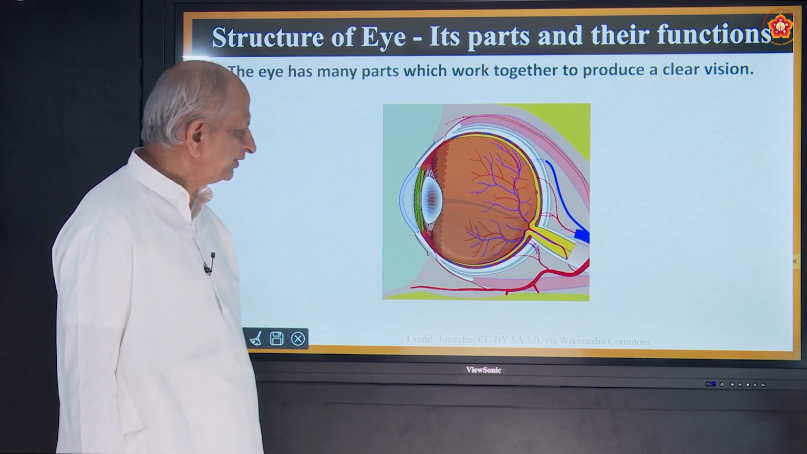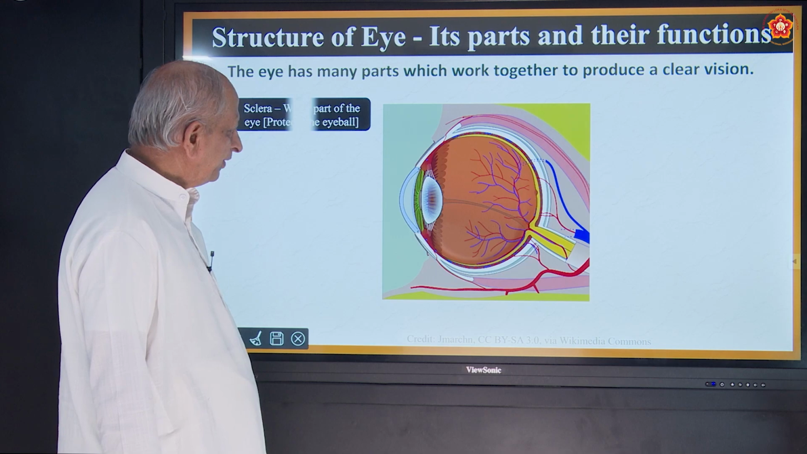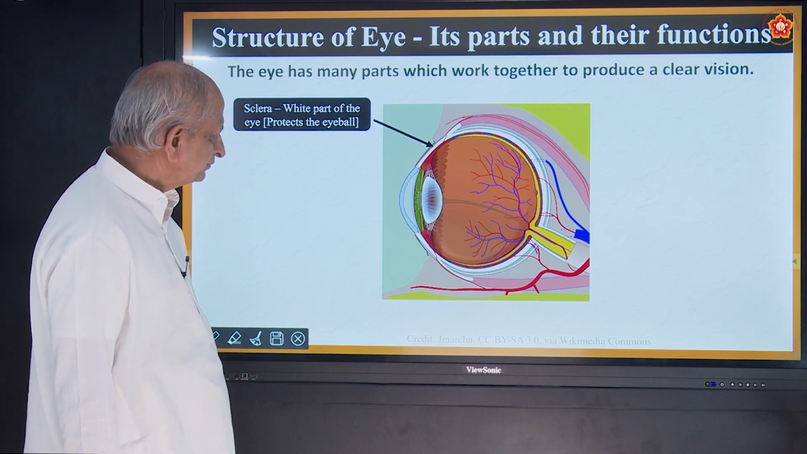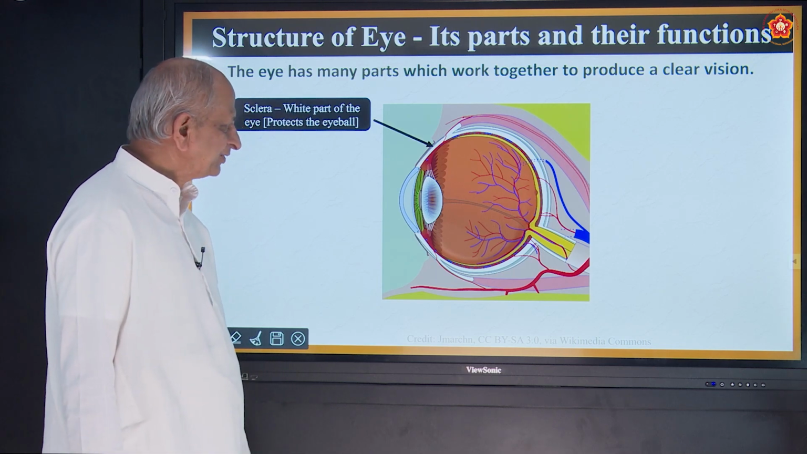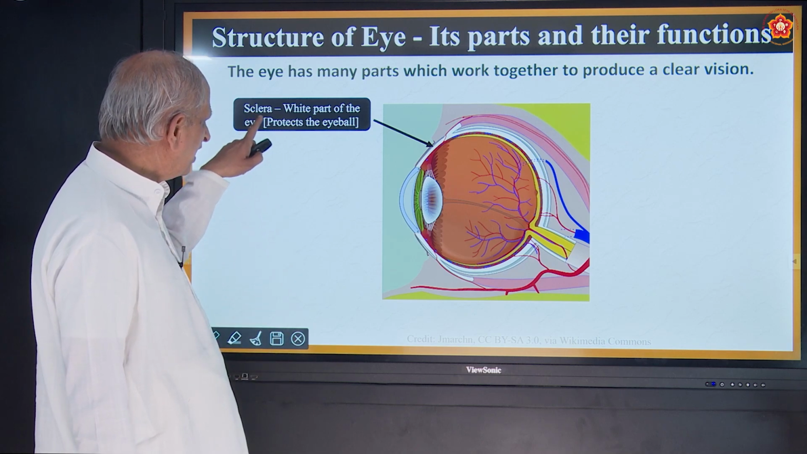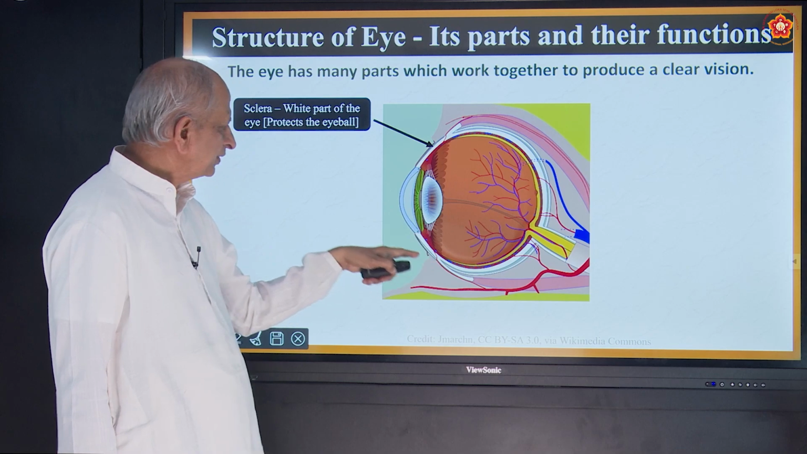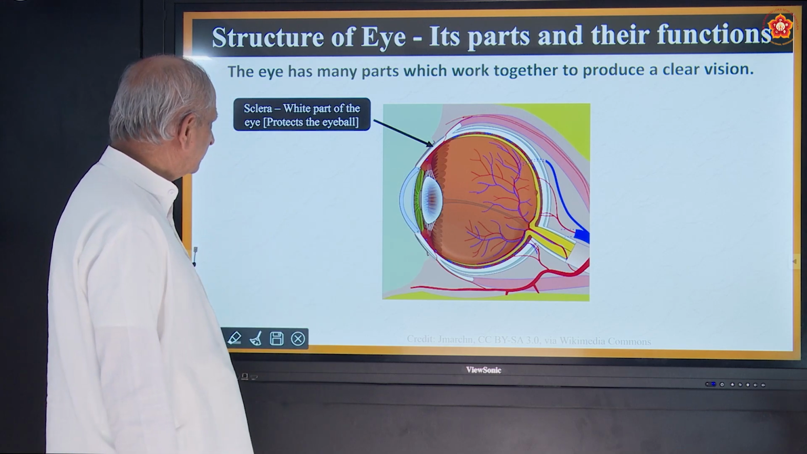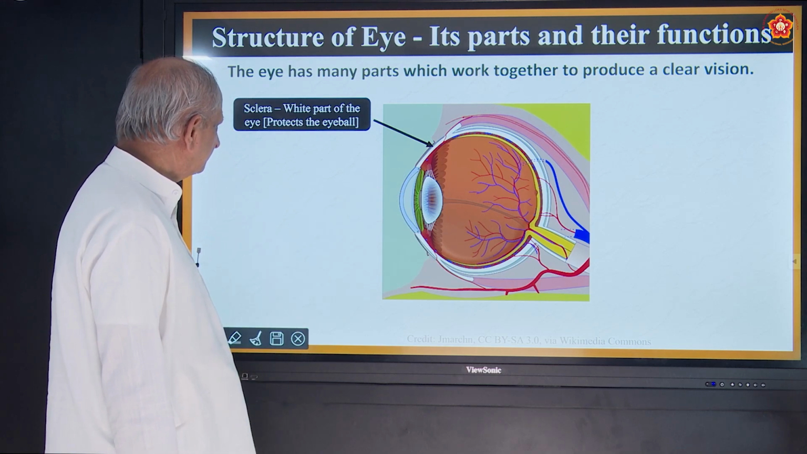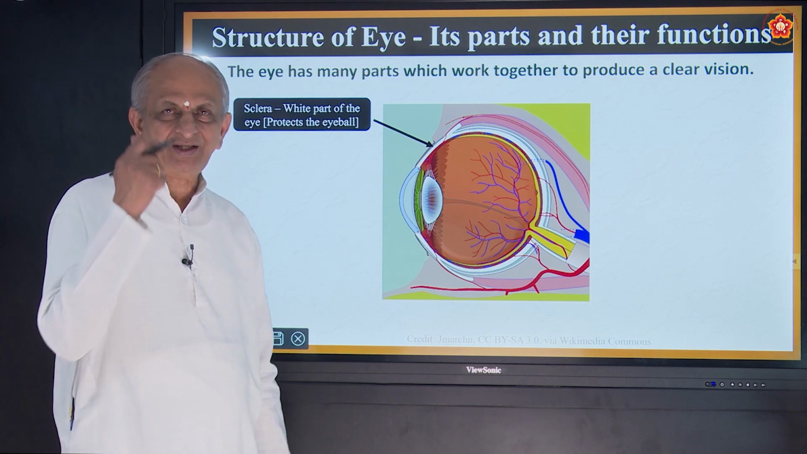Okay, so there is an important part. Now, coming to the parts one by one. Sclera. This layer of the eye is called sclera, the white part of the eye, which protects the eyeball.